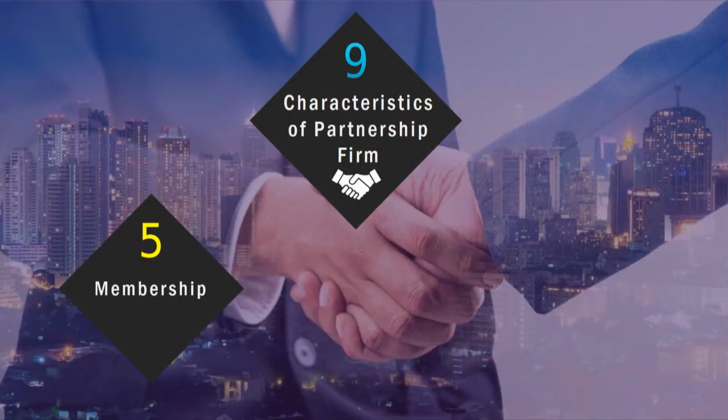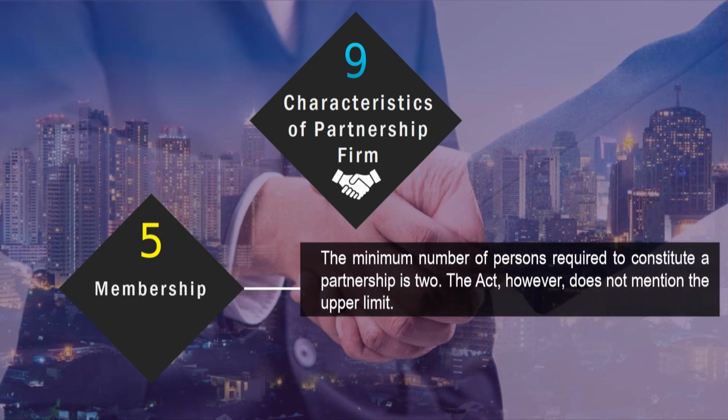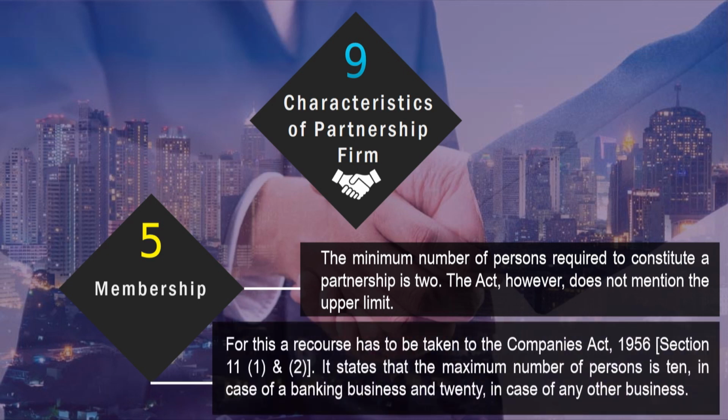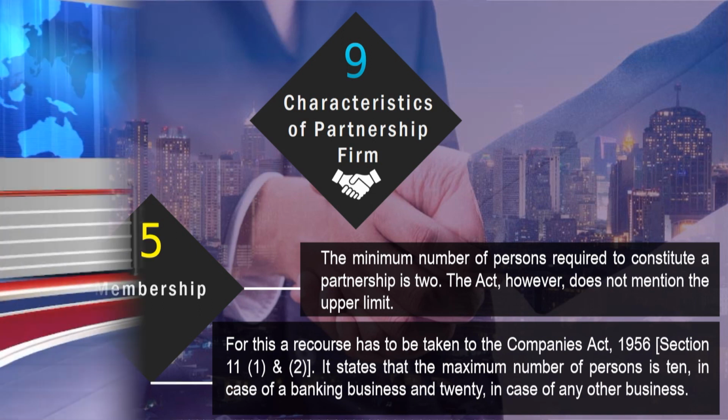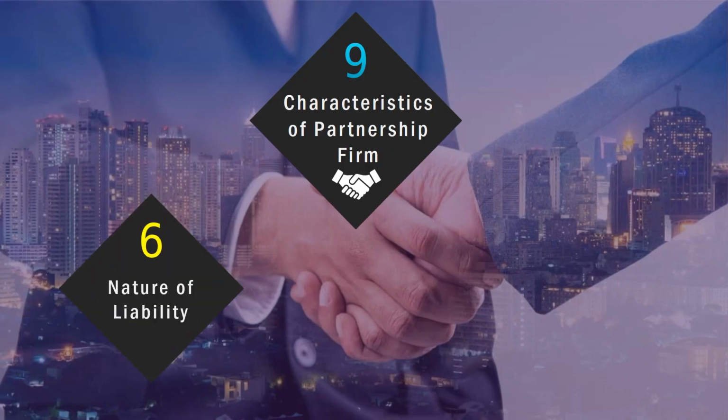Fifth characteristic is regarding the membership. The minimum number of persons required to constitute a partnership is 2. The Act, however, does not mention the upper limit. So, there is no upper limit regarding the partnership as per the Act. For this, recourse has to be taken to the Companies Act 1956, which is section 11(1) and section 11(2). It states that the maximum number of persons is 10 in case of a banking business and 20 in case of any other business.